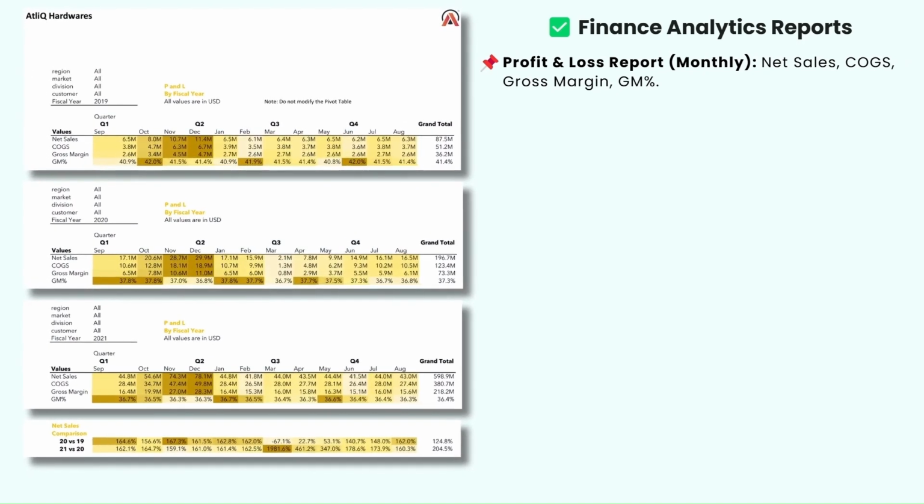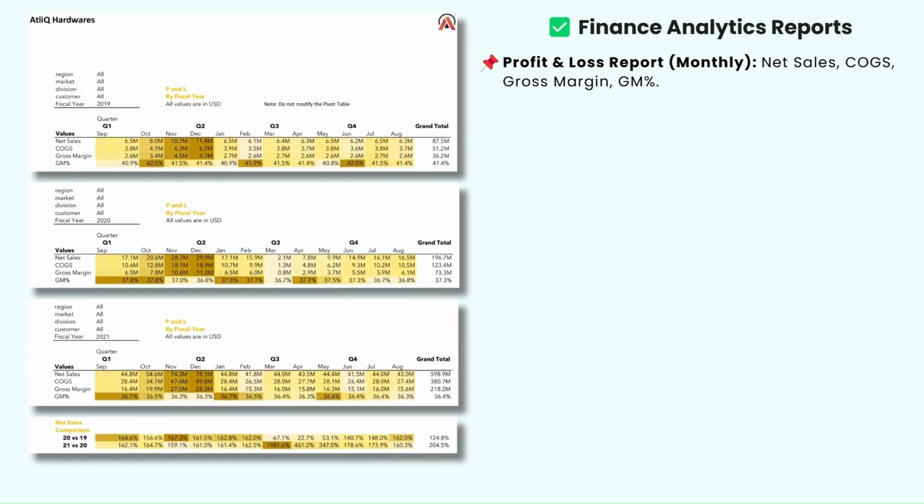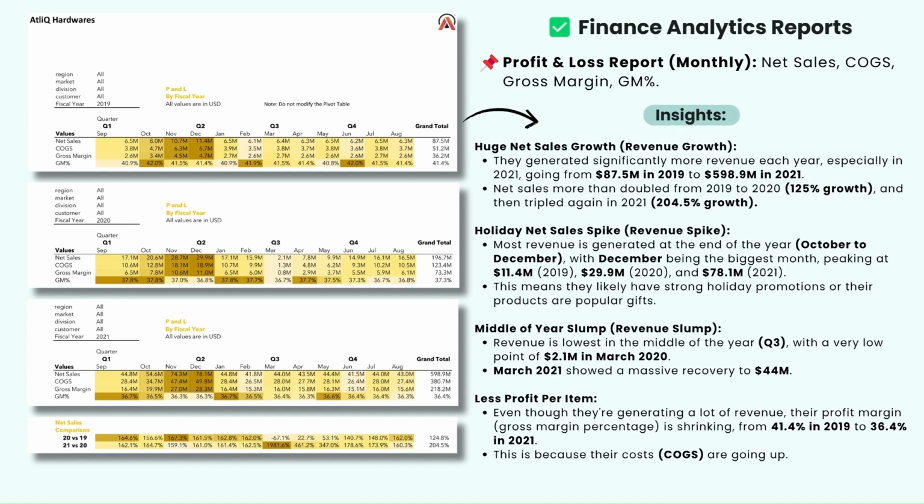Coming to the last report in our finance analytics report, this report again is a profit and loss report, but this time it is on monthly basis for all the customers across different regions and markets through all divisions of product. This report also includes the same key metrics as the previous one, and the insight we are getting from this report is that AtliQ Hardware generated significantly more revenue each year, especially in 2021, growing from 87.5 million in 2019 to 598.9 million in 2021, which means net sales more than doubled from 2019 to 2020 and then tripled again in 2021. Second insight, most revenue is generated at the end of the year, means from October to December,